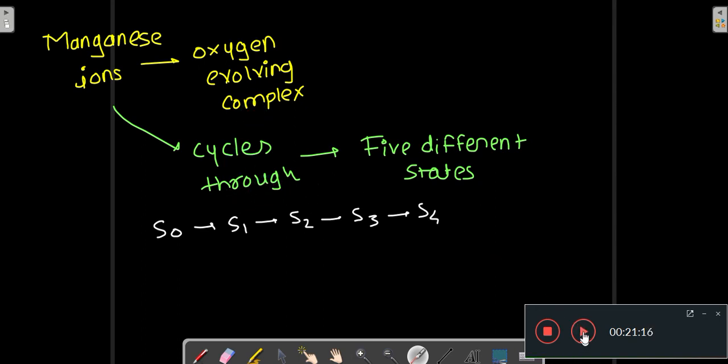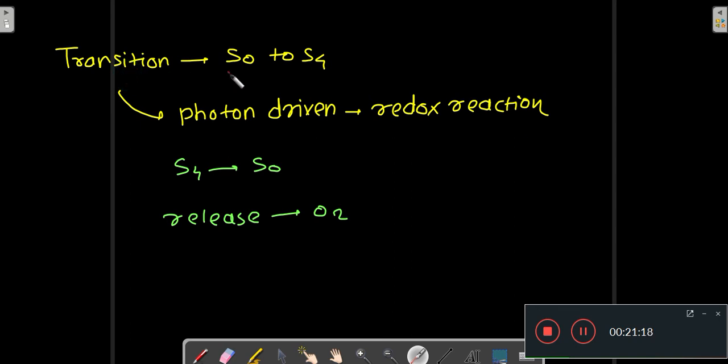Now the transition from S0 to S4 is a photon driven redox reaction.